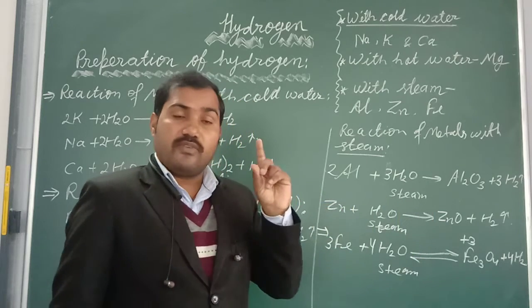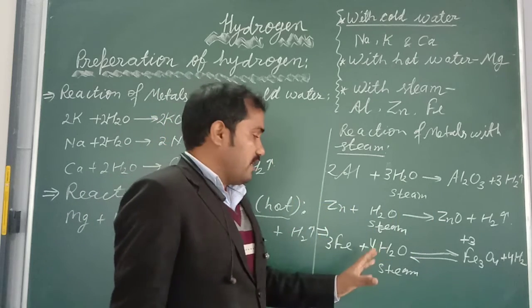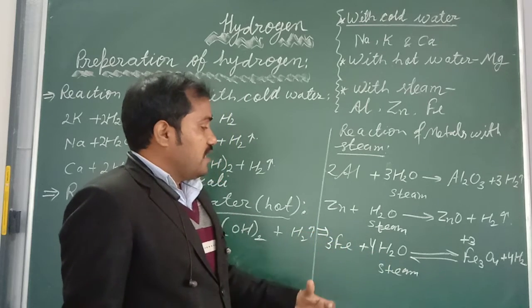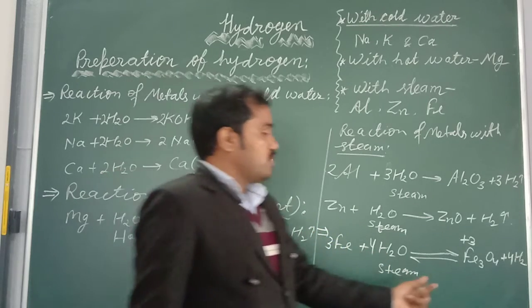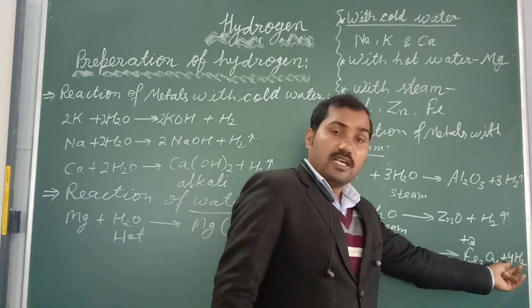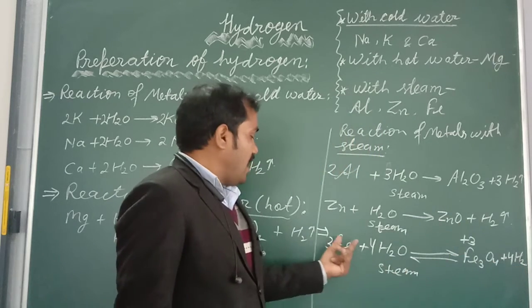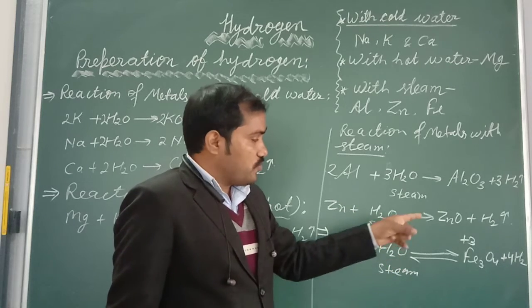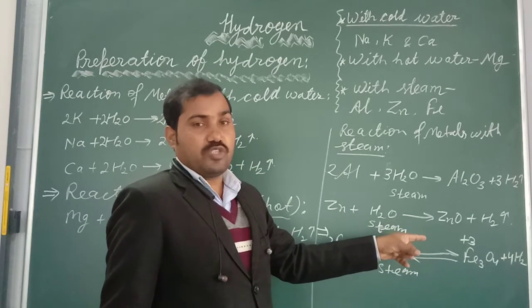A very important question you get from here, which I am going to tell. What is the reason to remove the produced hydrogen during the reaction of iron with steam? Why do we have to remove the prepared hydrogen during this process?